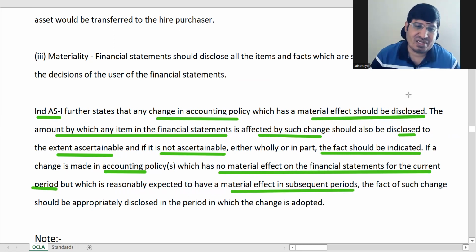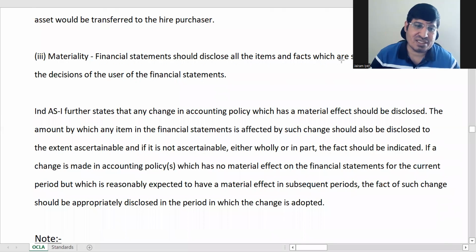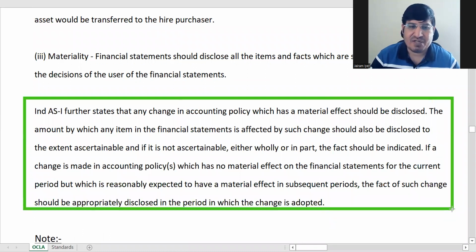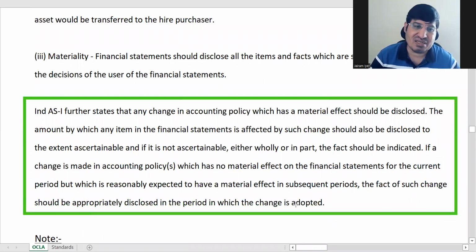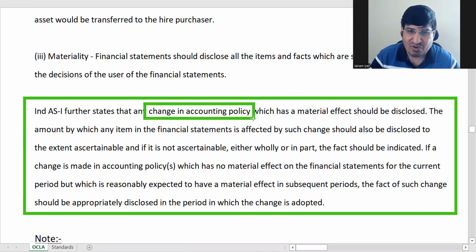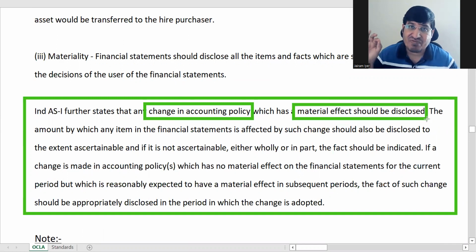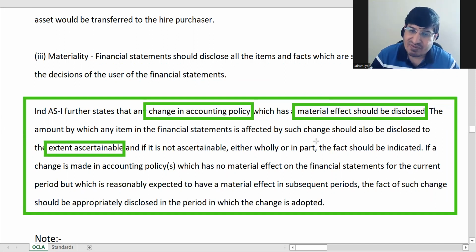So this Ind AS has just imposed this much additional liability. It means you have to disclose this much more based on Ind AS. If you change an accounting policy, what are you going to do? First, if it has a material effect, you disclose it. Number two, if there are specific items in the financial statements which will be affected, disclose that and tell the amount by which they will be affected. If you cannot determine the amount, tell that you cannot determine the amount.